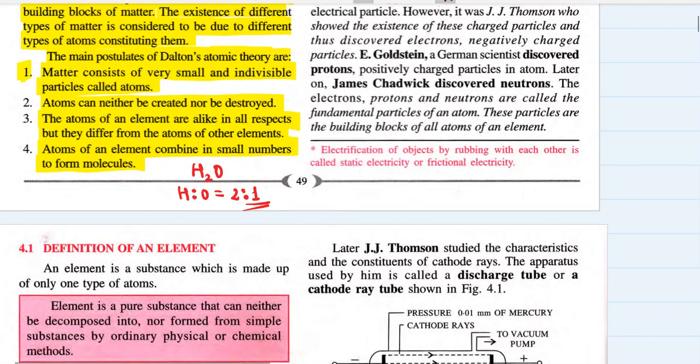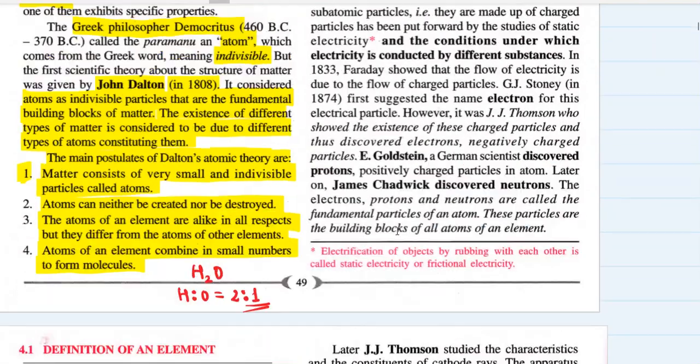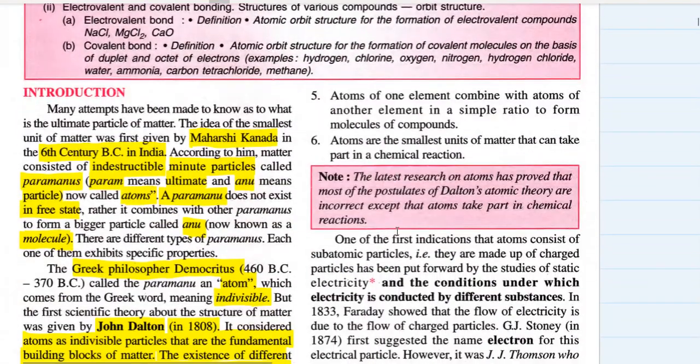So Dalton sounds absolutely correct. Atoms of one element combine with atoms of another element in a simple ratio to form molecules of compounds.